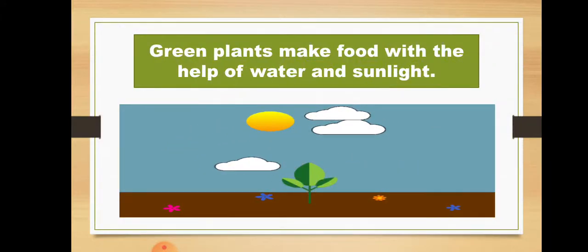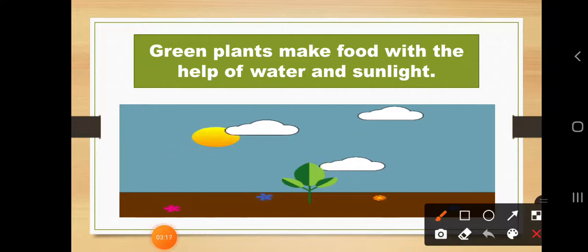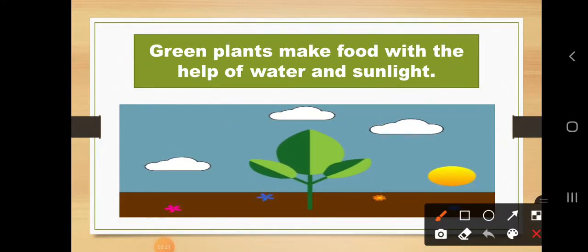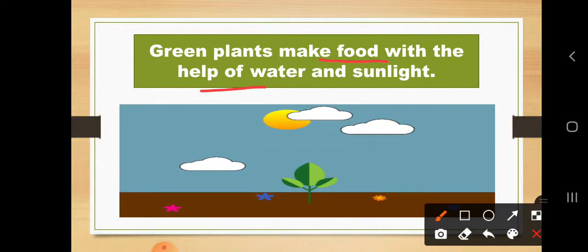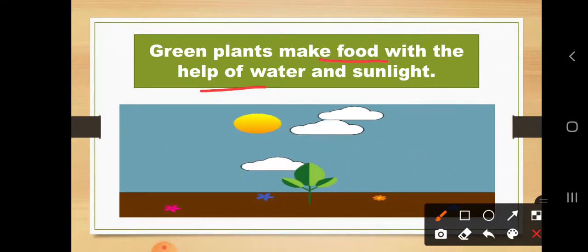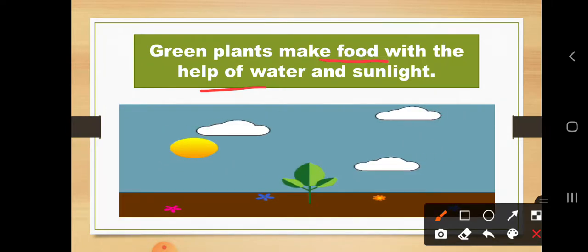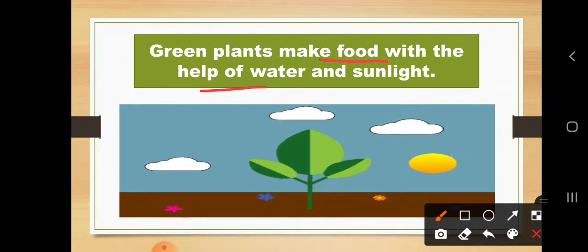Now let us introduce the next concept in the same chapter. Dear students, what do you know about plants? How are they preparing their food? You can see in the image how the green plants make their food with the help of water. You can see here the rain: the water comes from the sky. Then the green plants make their food with the help of water and the sunlight also.